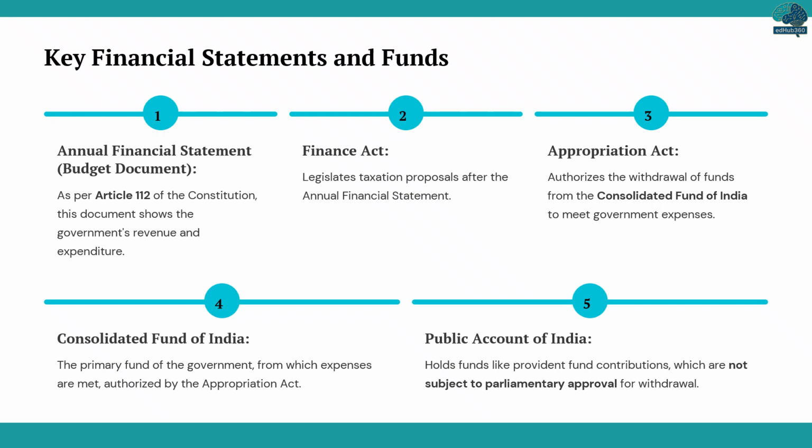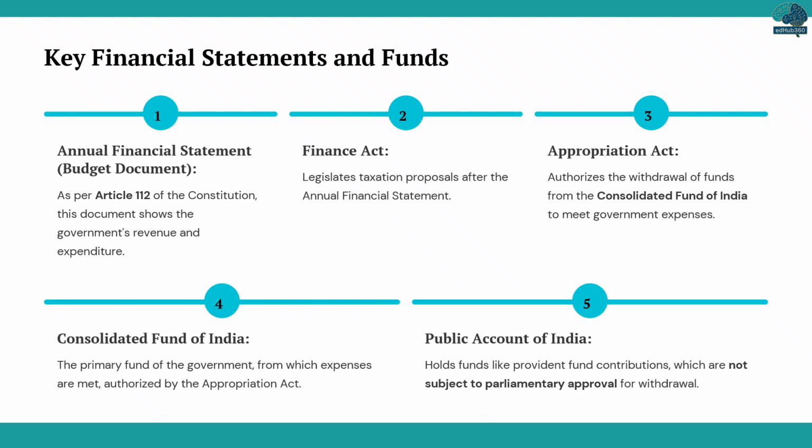Fourth, the Consolidated Fund of India itself is the primary fund into which all government revenues are deposited and from which most expenses are met. Finally, the Public Account of India holds funds like Provident Fund contributions, which are not subject to parliamentary approval for withdrawal, unlike funds from the Consolidated Fund.